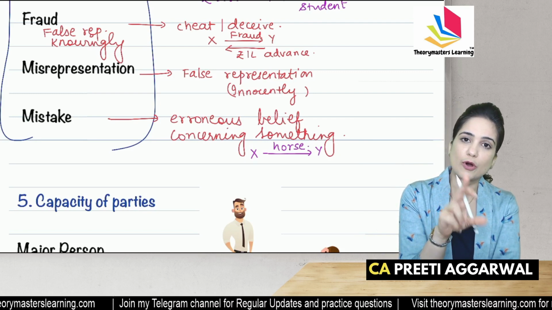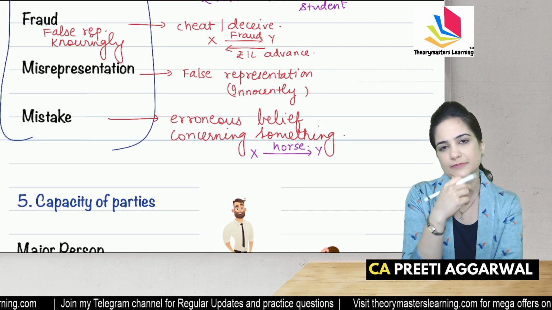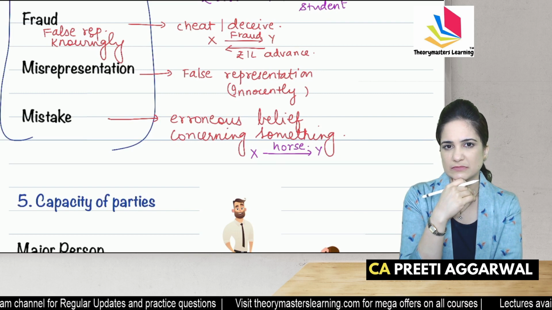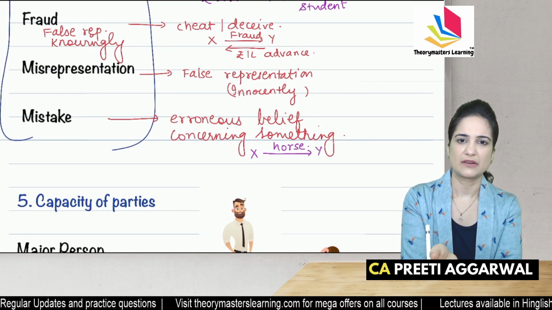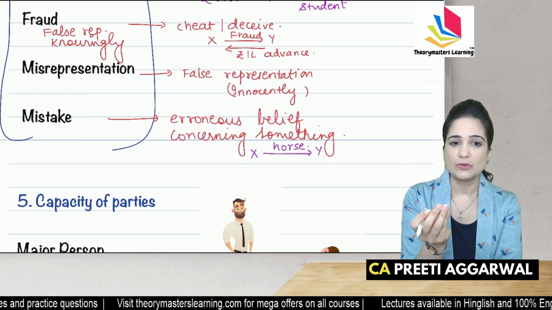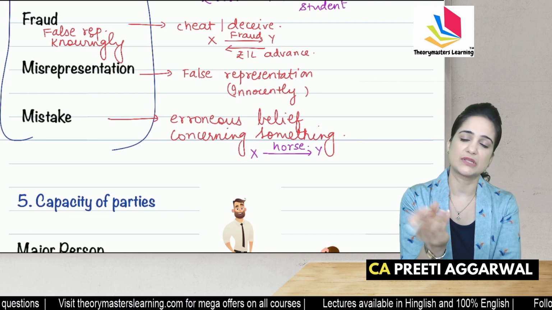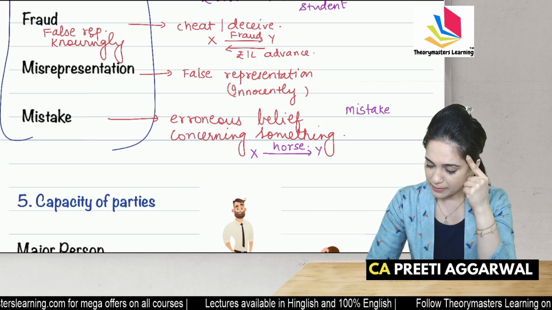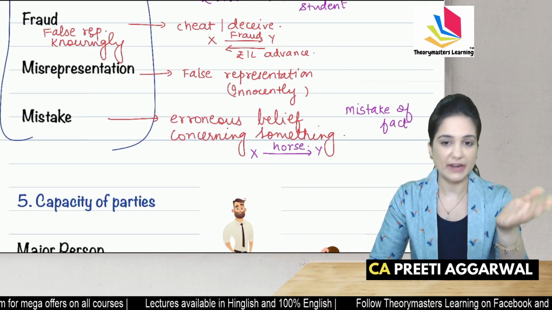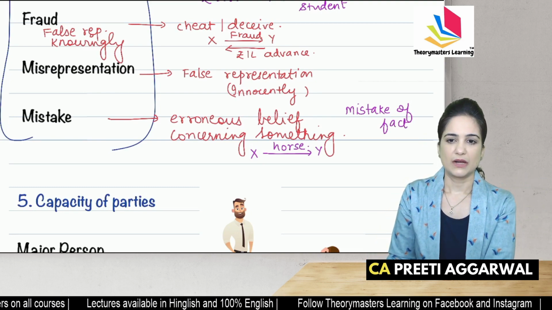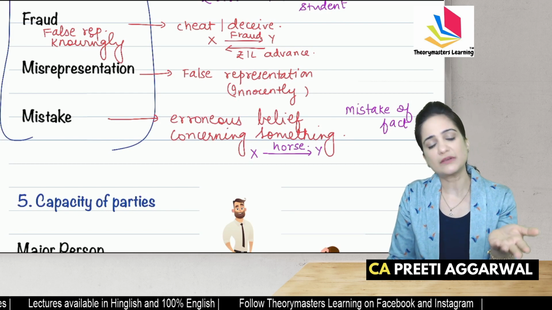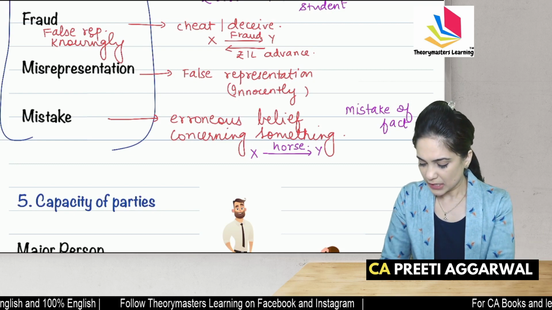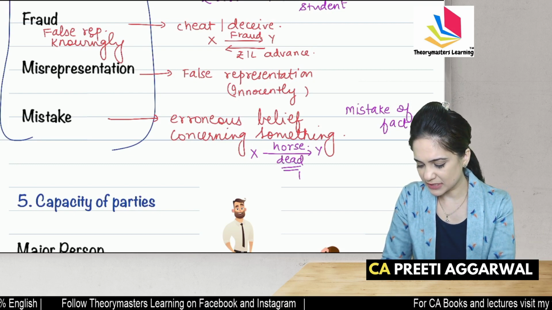Now they are entering into a contract thinking that the horse is alive. But the fact is, the horse is dead. Will this be a valid contract? They are not even aware. They are mistaken as to the fact that the horse is alive. There is mistake of fact. They think in their mind that the horse is alive, but the fact is that the horse is dead. It's not a valid contract because you can't perform the contract. No, you can't give the horse. Horse is dead.